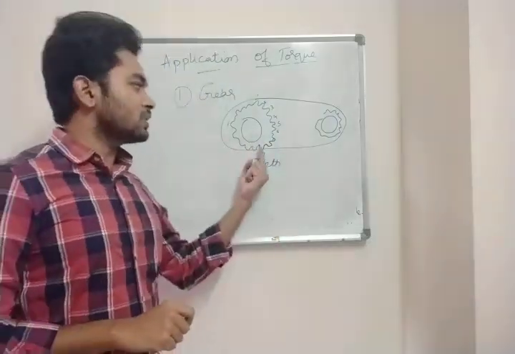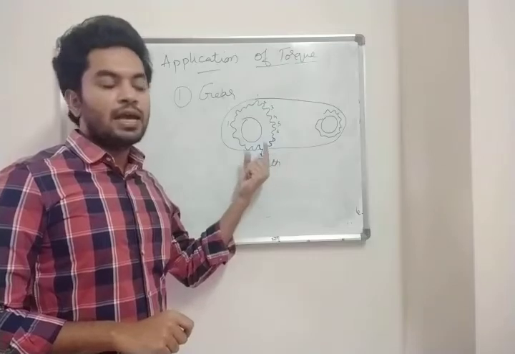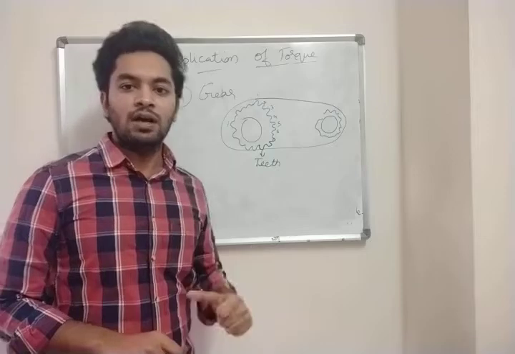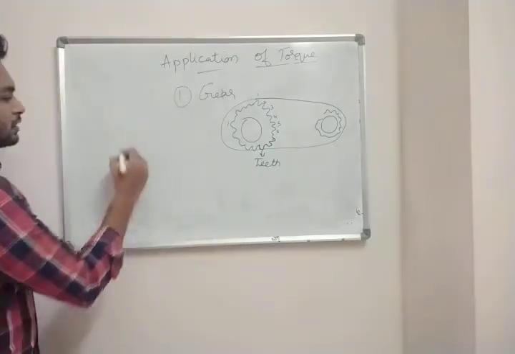So this is the structure of a gear. A gear will have teeth. These irregularities are called teeth of the gear. Clear? Now the second